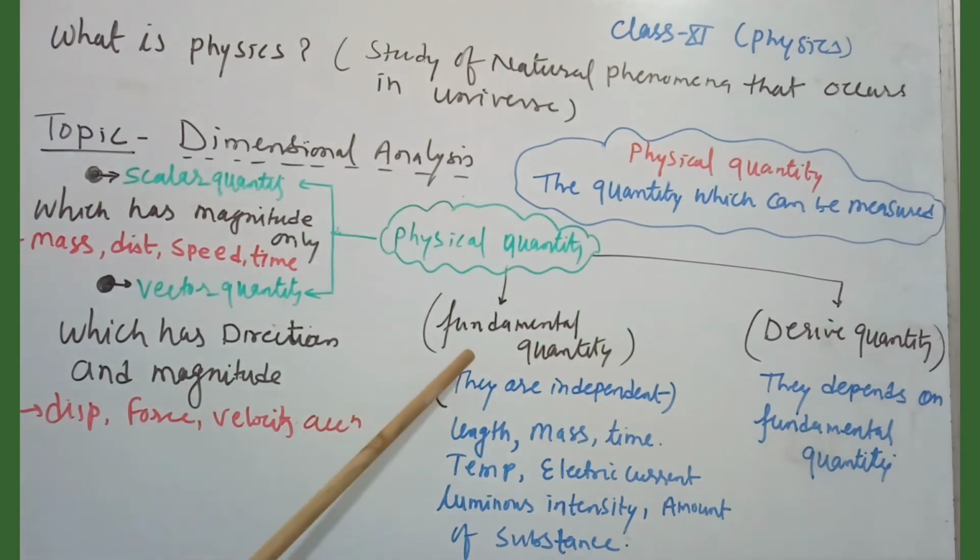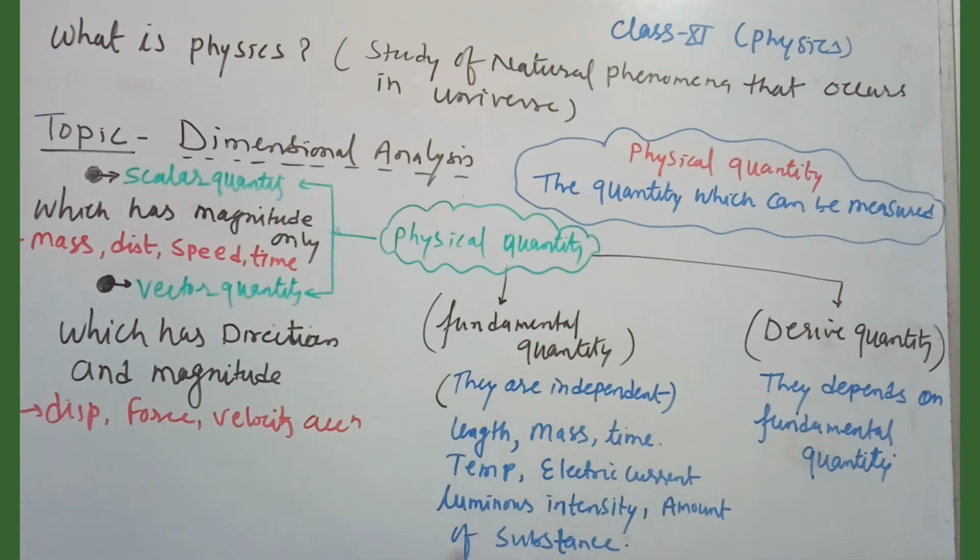Keep in mind there are only 7 fundamental quantities: length, mass, time, temperature, electric current, luminous intensity, amount of substance.